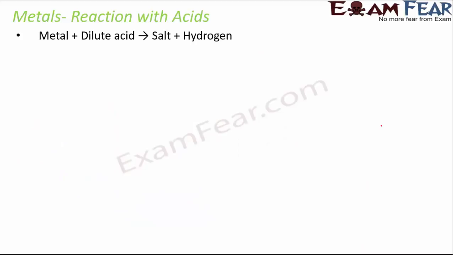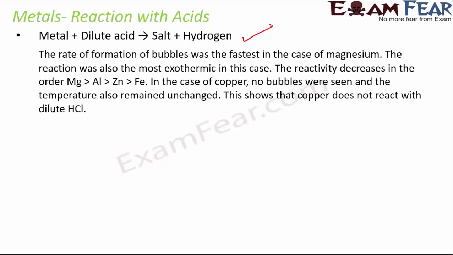So we see that metals react with dilute acids to form salt and hydrogen, and the rate of formation of bubbles was the fastest. Now if the rate of formation is fastest, that means hydrogen is forming fast. That means the reaction is taking place fast. That means the metal is more reactive. So we see that the formation of bubbles is the fastest in case of magnesium. In fact, the order is like this: maximum in case of magnesium, then aluminium, then zinc and then iron. So this basically gives us information about the reactivity series of these metals at least.